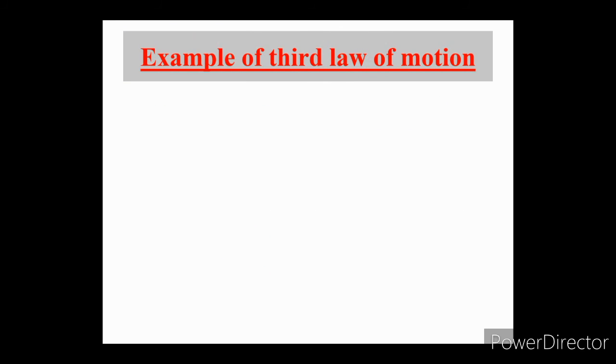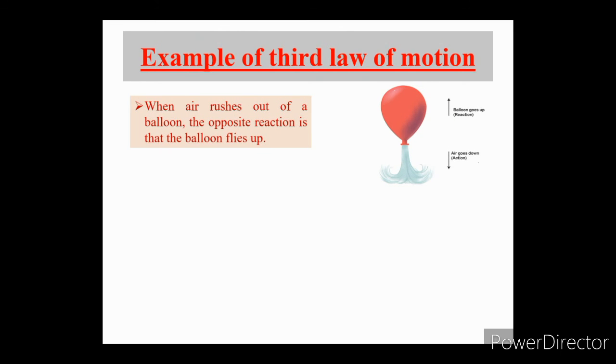Now, some examples of Newton's third law of motion. The first example is of a balloon filled with air. When air rushes out of the balloon, the opposite reaction is that the balloon flies up. Here, air rushing out means that air goes down, which can be considered as action, and the balloon going up can be considered as reaction.